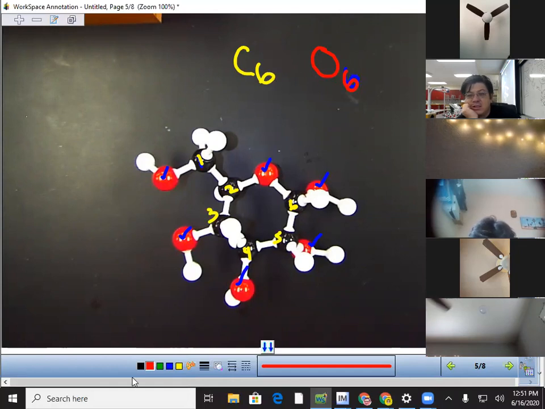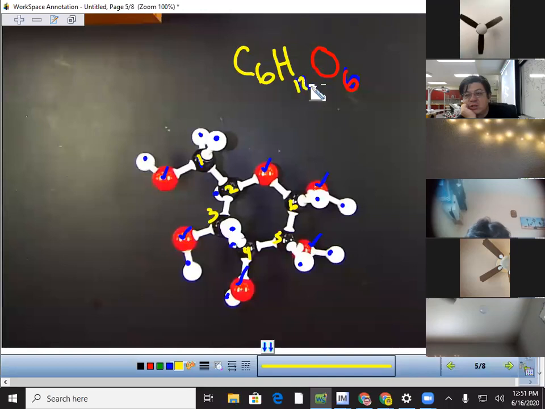And then finally, let's talk about hydrogen. How many hydrogens are there? Let's count them. 1, 2, 3. There's one over here hiding. 4, 5, 6. There's another one hiding over here. 7, 8, 9, 10, 11, 12. So there it is. It has 12 hydrogens.